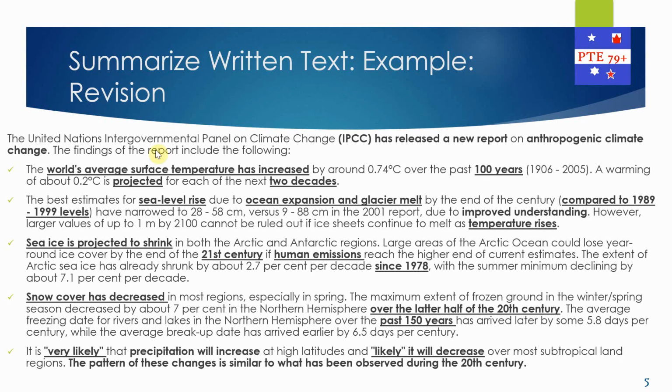and how we came up with writing that summary. Okay, so the concept of understanding the supporting point in the first sentence: if you see here, every given point, the first sentence itself you will understand. Average surface temperature has increased, sea level rise, sea ice shrink, snow cover decrease.